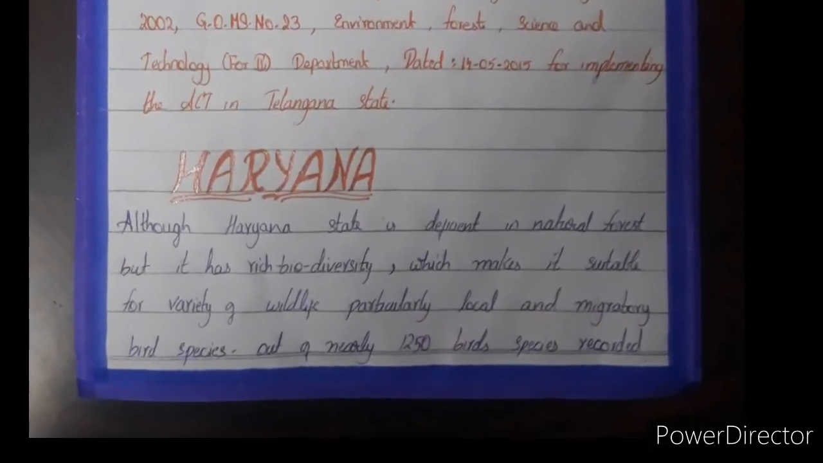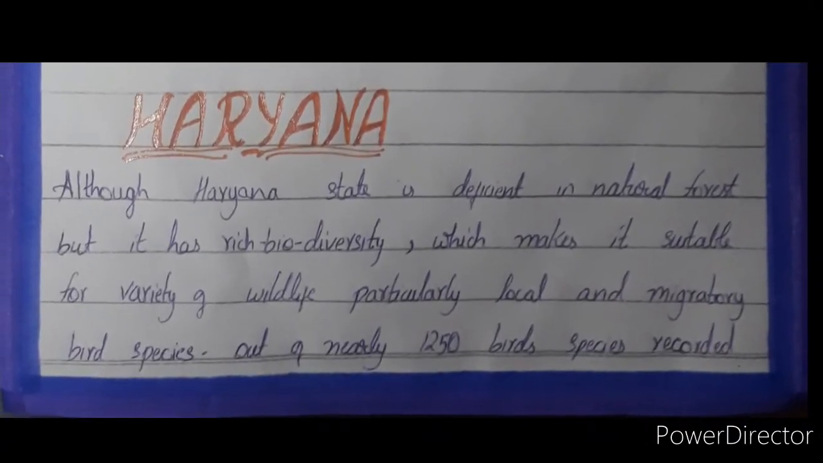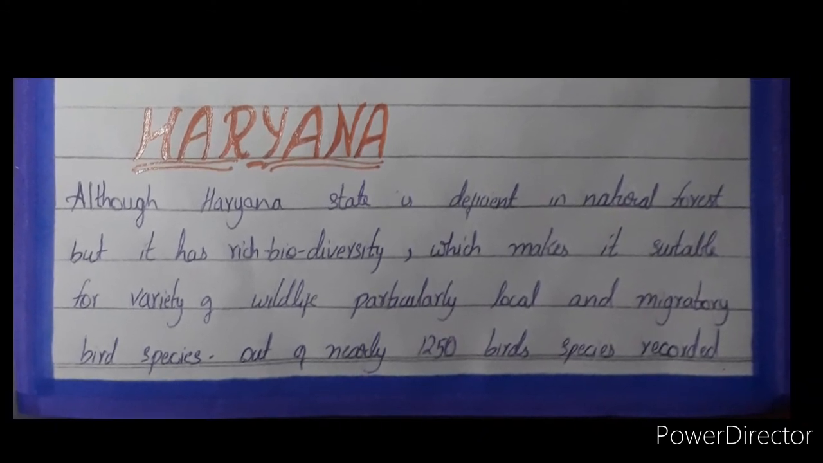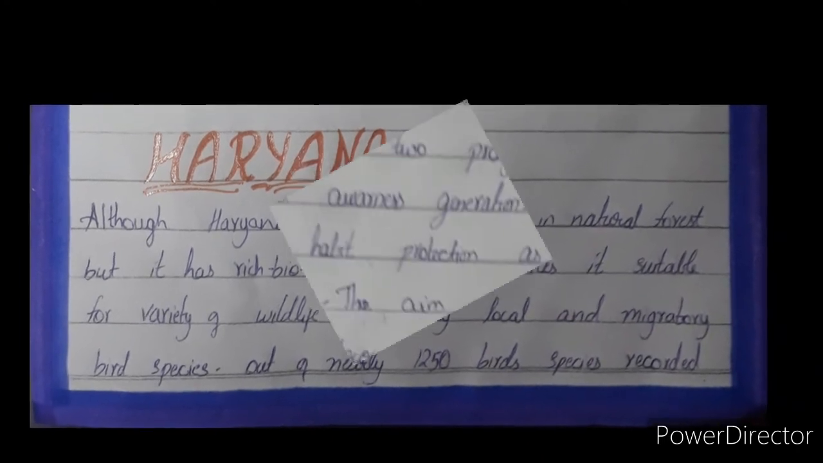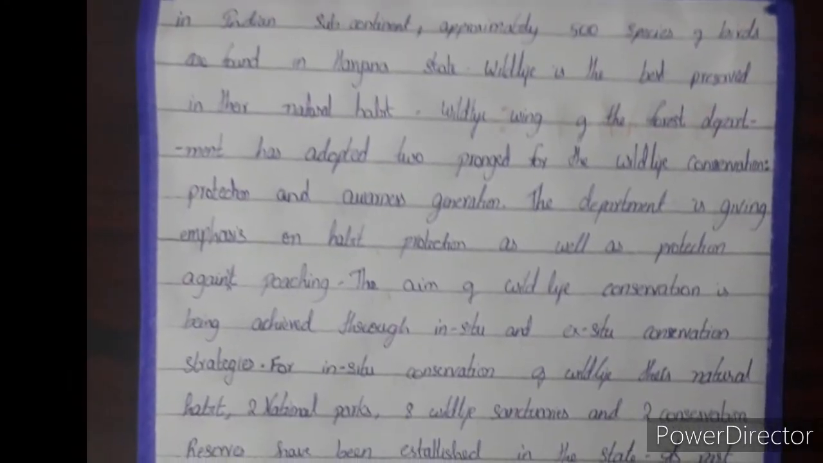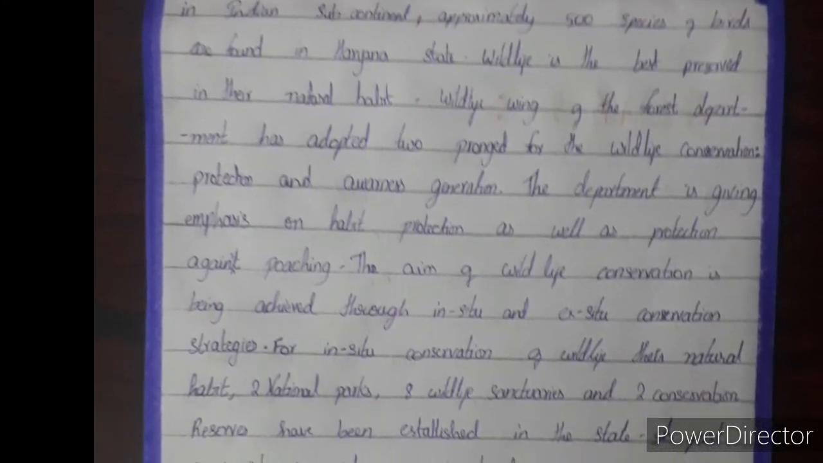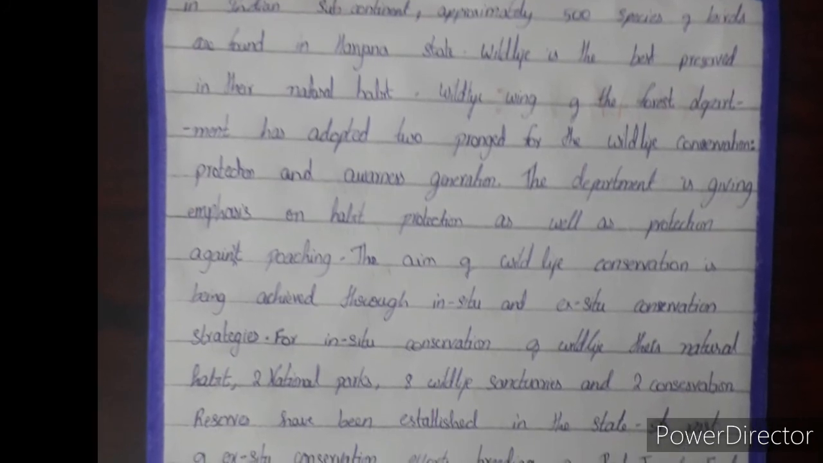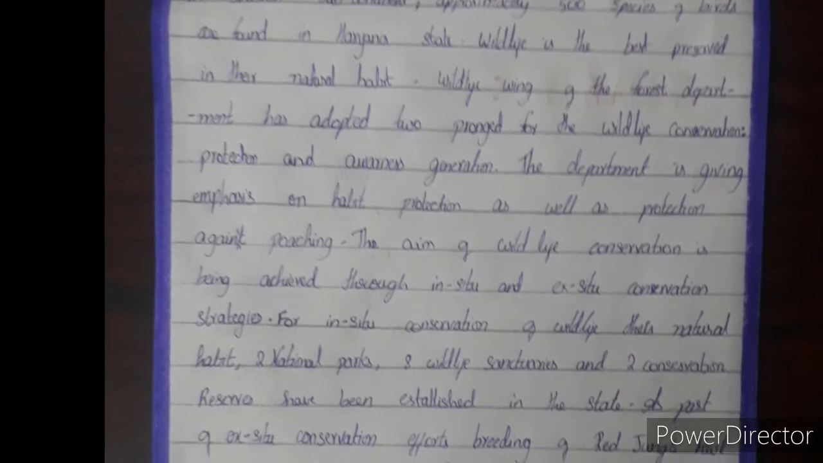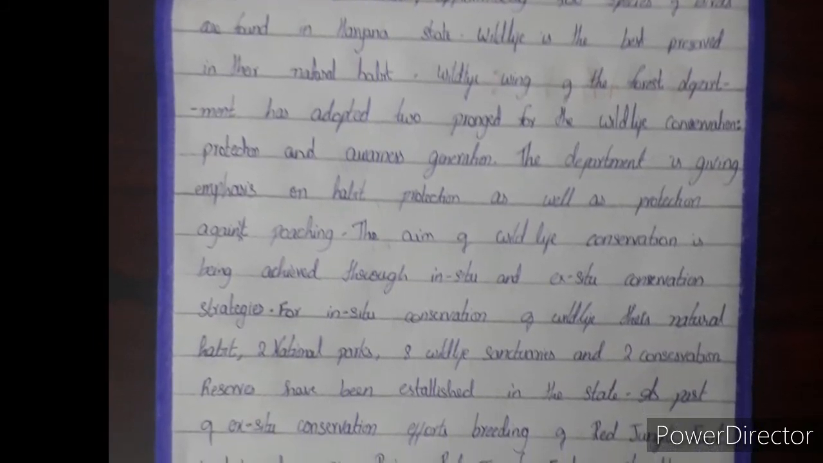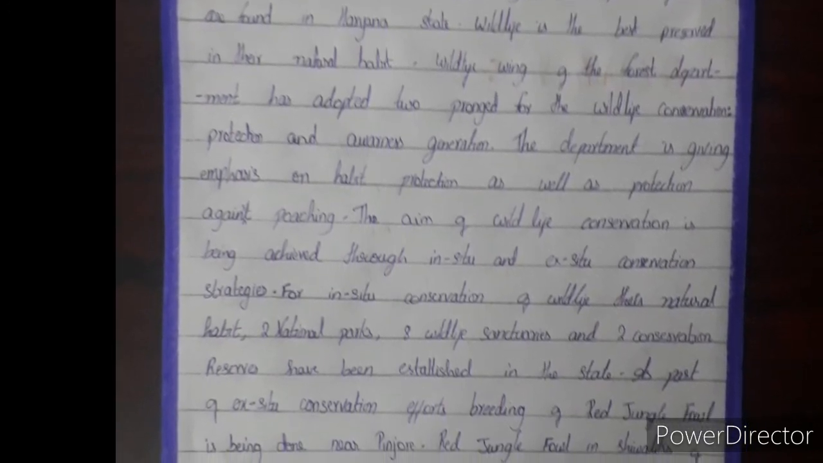Now let's see the biodiversity in Haryana. Although Haryana state is deficient in natural forest, it has a rich biodiversity which makes it suitable for a variety of wildlife, particularly local and migratory bird species. Out of nearly 1250 species in the Indian subcontinent, approximately 500 species of birds are found in Haryana. Wildlife is best preserved in its natural habitat. The Wildlife Wing of the Forest Department has adopted a two-pronged approach for wildlife conservation: number one is protection and number two is awareness generation. The department is giving emphasis on habitat protection as well as protection against poaching. The aim of wildlife conservation is being carried out through in situ and ex situ conservation strategies.